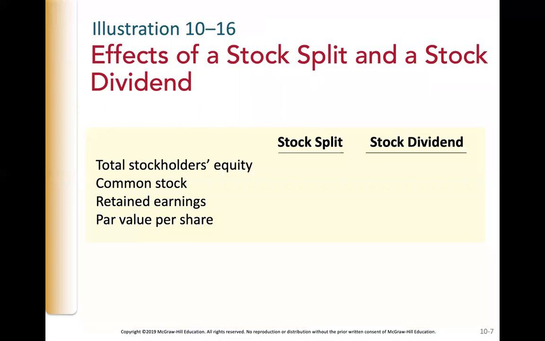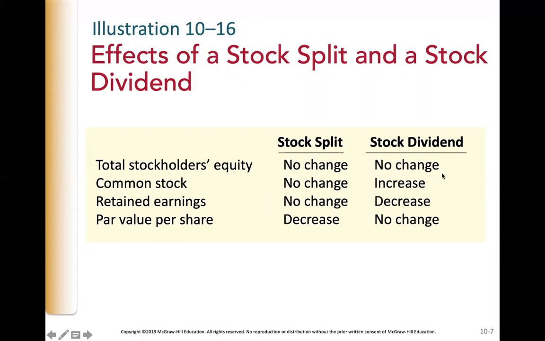This illustration presents how to look at the effects of a stock split and a stock dividend. When you have a stock split, there is no change in total stockholders' equity, common stock, or retained earnings, but the par value per share decreases. Think of your pizza here. With a stock dividend, total stockholders' equity still does not change. However, you are recording an increase to common stock and a decrease to retained earnings, and your par value remains the same.